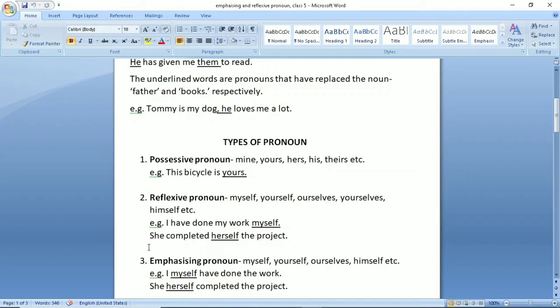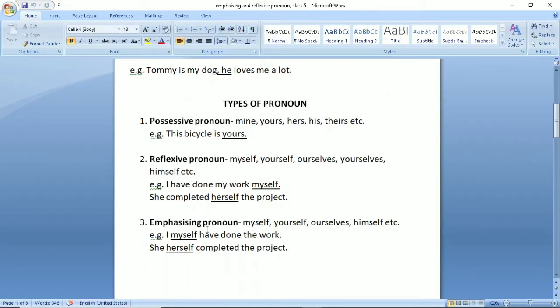Himself, etc. Example, I have done my work myself. She completed the project herself. Here the work done by the subject is reflected by this word myself. Here the work done by she is reflected by herself.